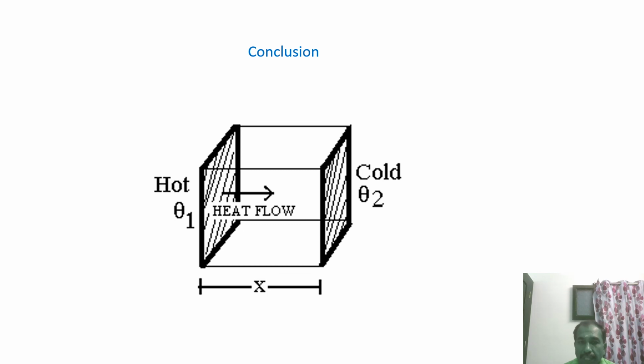So from that we can define the thermal conductivity of the material as the total energy transferred, the heat conducted through the particular material per unit temperature gradient per unit area in 1 second. This is called the thermal conductivity, a property of the material.